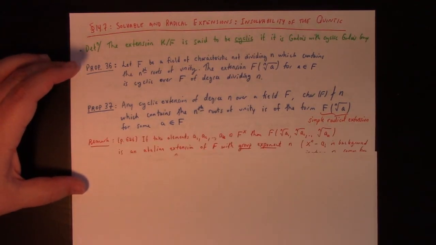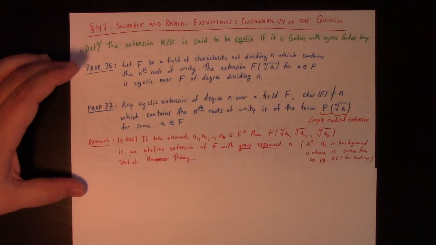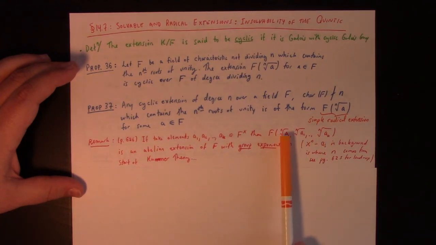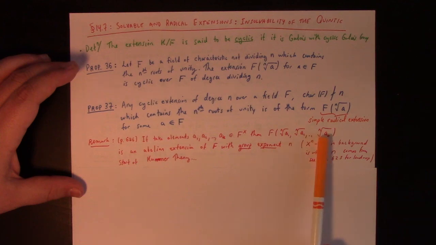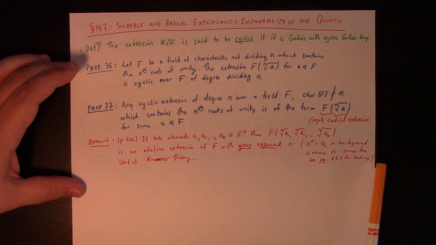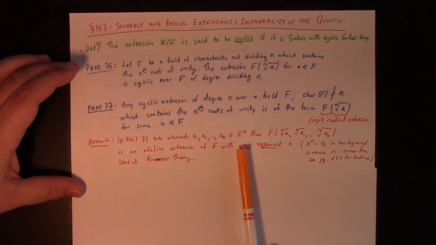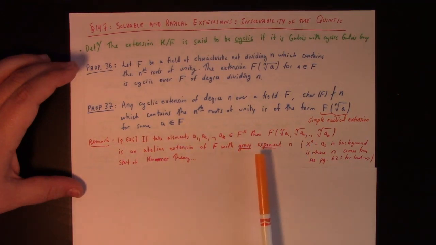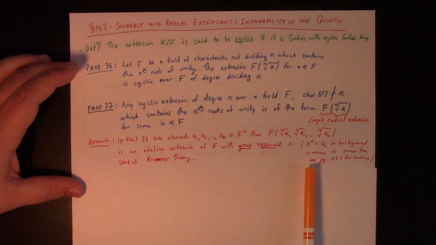Anyway, there's also a remark here, which is perhaps interesting. If we were to adjoin a bunch of nth roots, later in this section we look at adjoining roots with different indices, n1, n2 to ns, as it turns out. If we adjoin nth roots of these k elements, then this is an abelian extension, and it has group exponent n. The group exponent is a power such that if you raise anything in the group to that power, you get the identity.